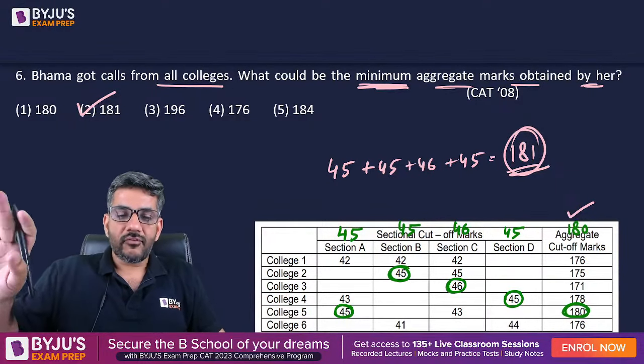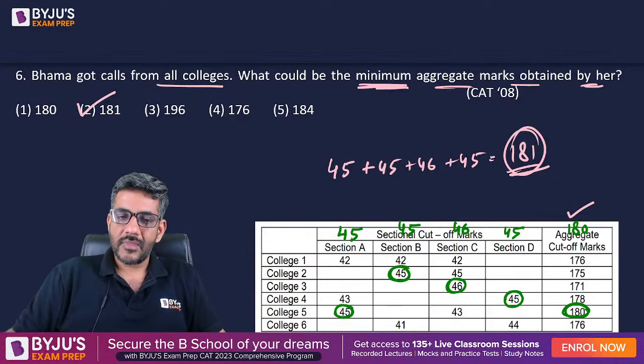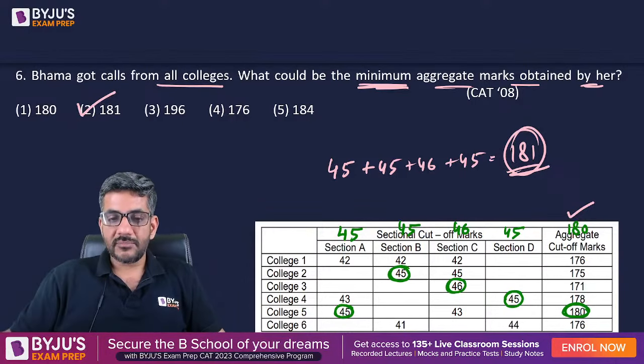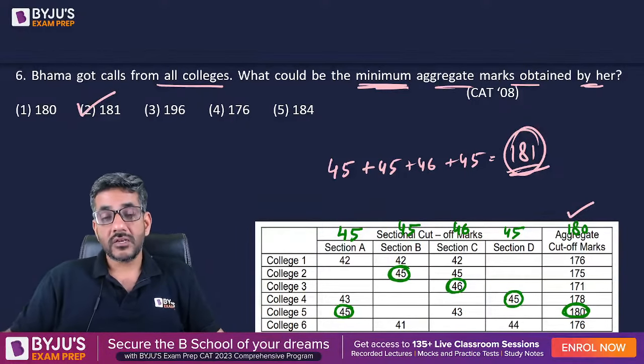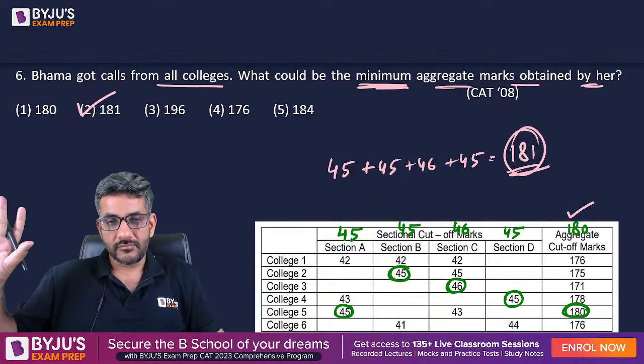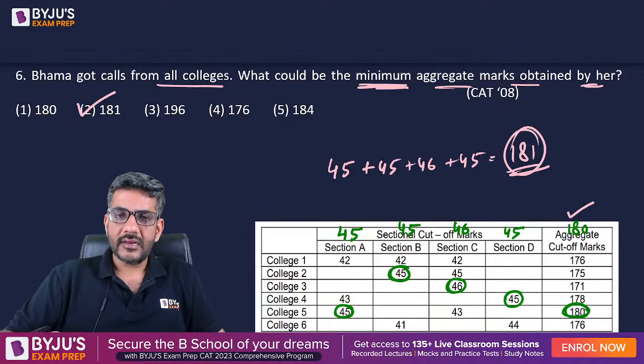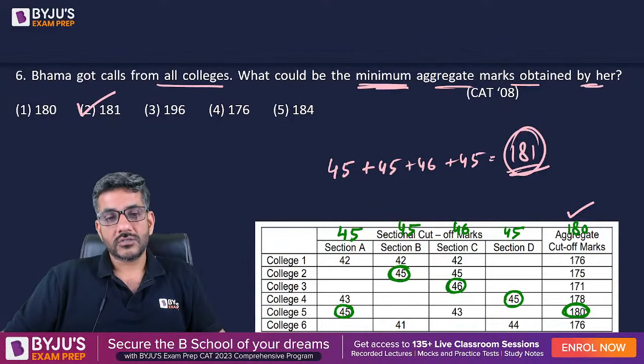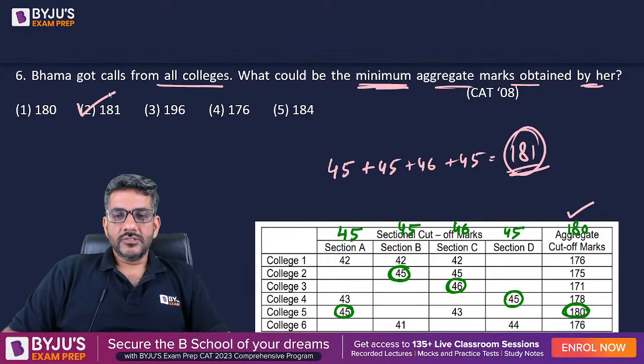Because अगर कहीं पर भी 45, 46 से she scores less, that means she would not be getting a call from that particular college because of course you have to clear their cutoffs as well. If any of the cutoffs is missed, you will not get a call from that particular college. He has already written that you have to clear cutoff in each of these sections along with the overall cutoff to get a call from a particular college. Okay. So this was a simple one.